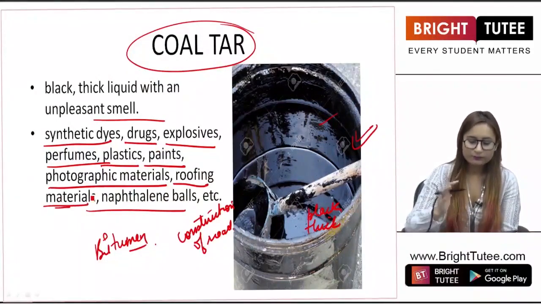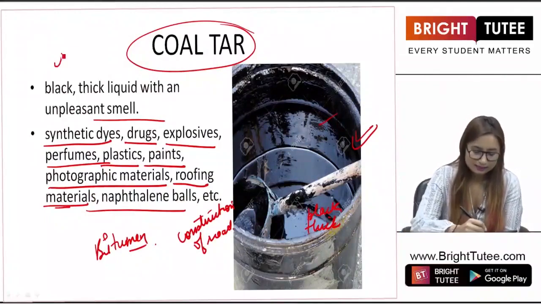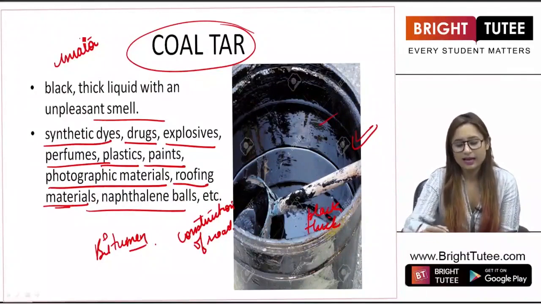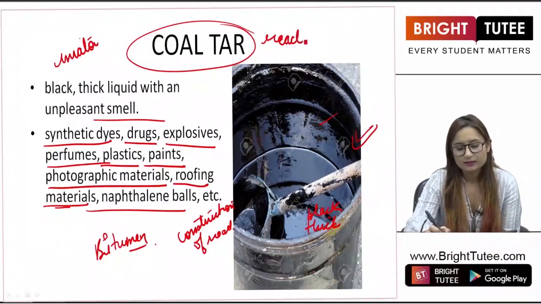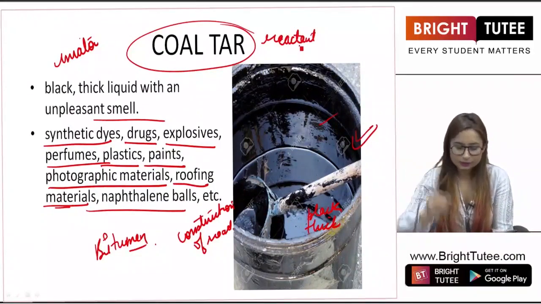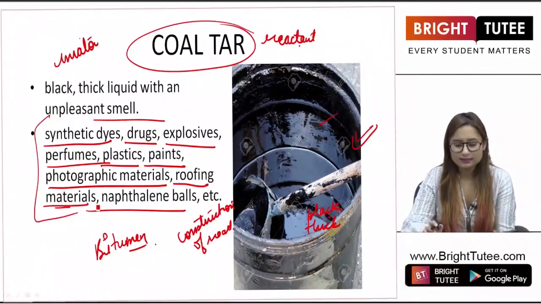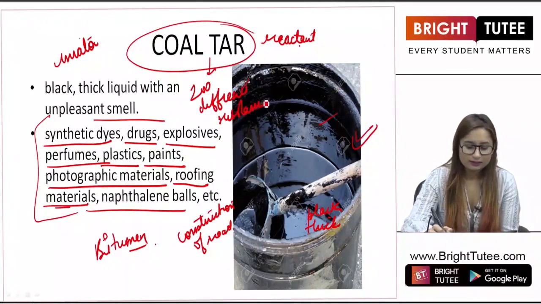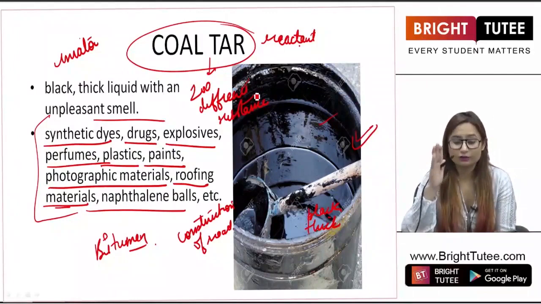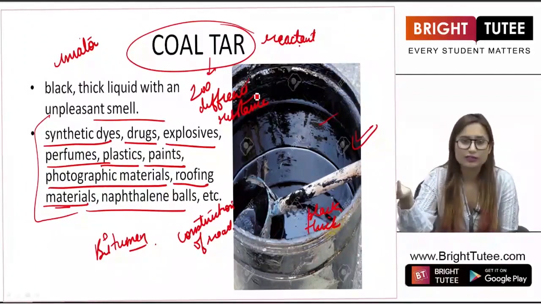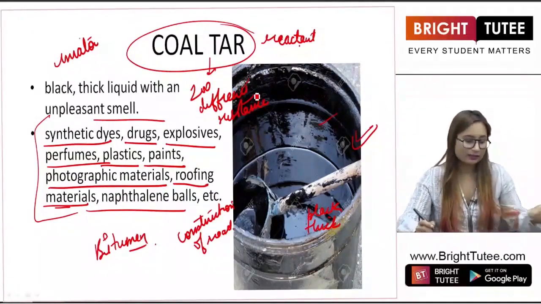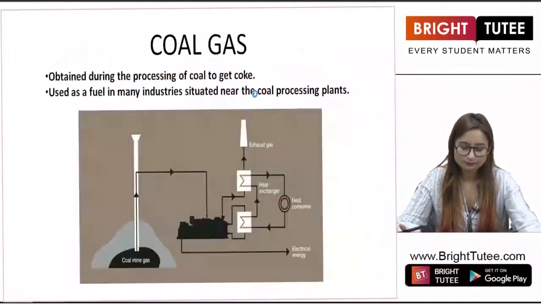So coal tar is basically used as an initiator, or you can also say as the reactant, to obtain useful products, right? So we obtain all these important substances. It is basically a mixture of 200 different substances. It is not a pure form, it is a mixture of 200 or even more than 200 substances. So it is a very useful thing, and it is one of the products obtained from coal.